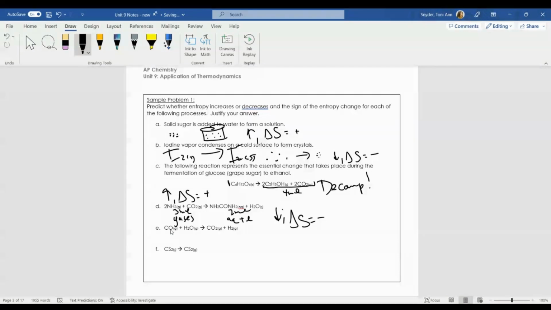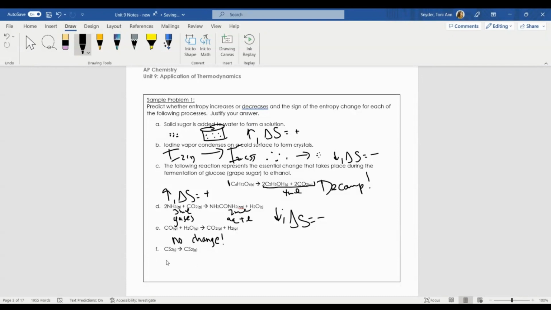So looks like I have carbon monoxide and water, both gases, 2 moles, produces CO2 and H2, also 2 moles, also both gases. In this case, my delta S is actually not changing. The entropy of the system is the same, right? And that's because I have the same number of moles of gas in my reactants as I have in the products. I have 2 moles of gaseous reactants and 2 moles of gaseous products. Entropy is not changing as a result of this.